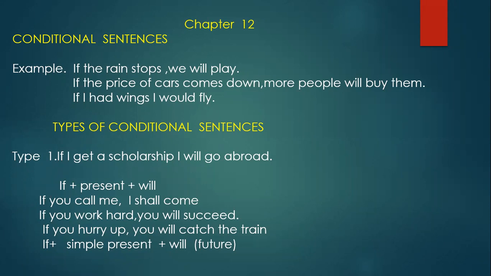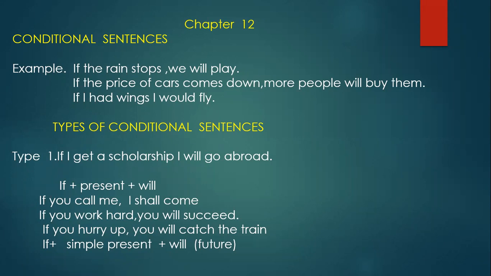Now see the next sentence. If the price of cars comes down, more people will buy them. Okay, so the condition that has to be fulfilled is if the price of the cars comes down. Okay, if that happens, then what else will happen? Before something happens, this should happen. That is, if the price of the cars comes down, then more people will buy them.